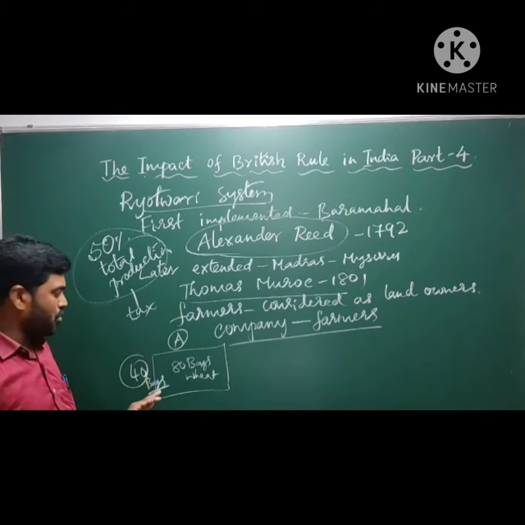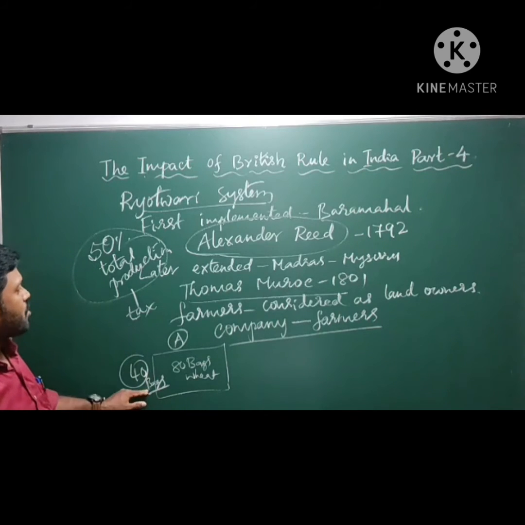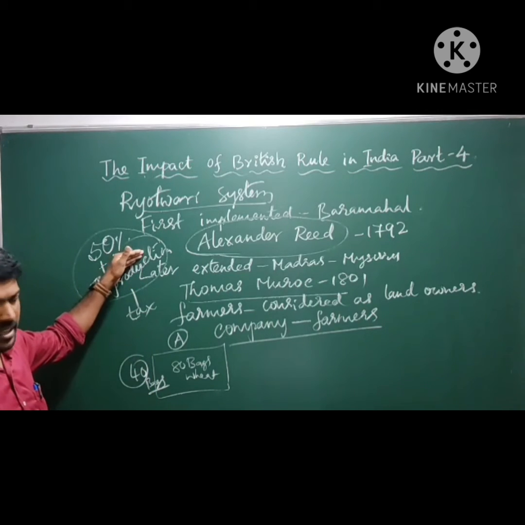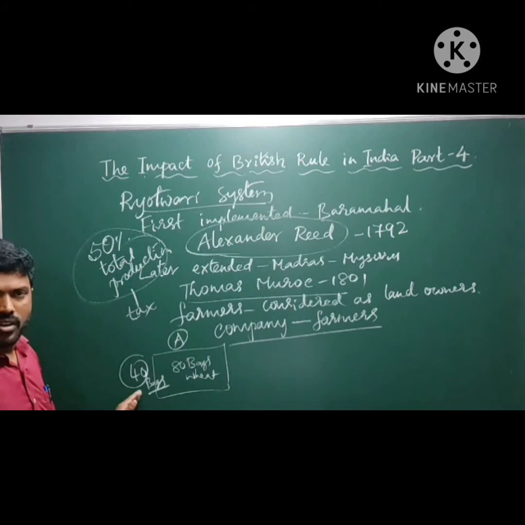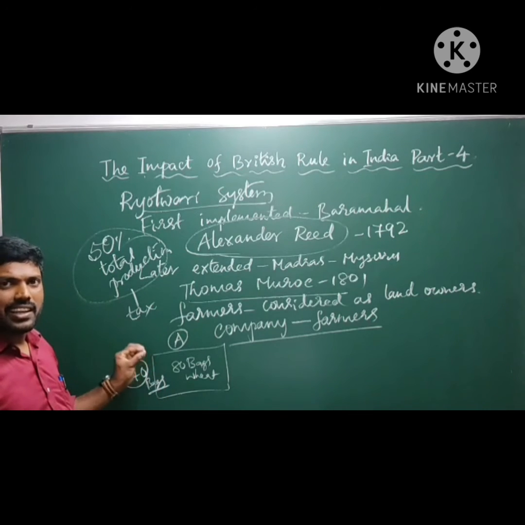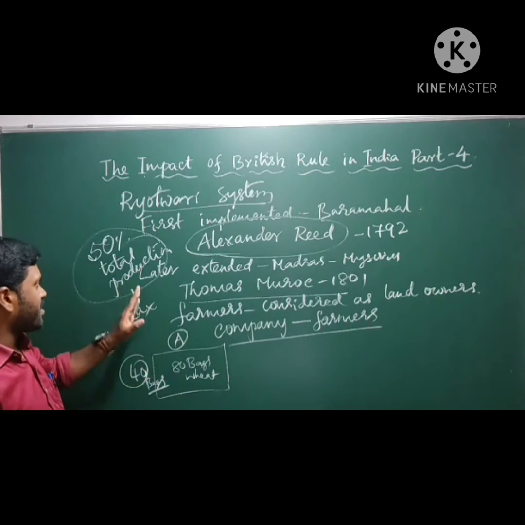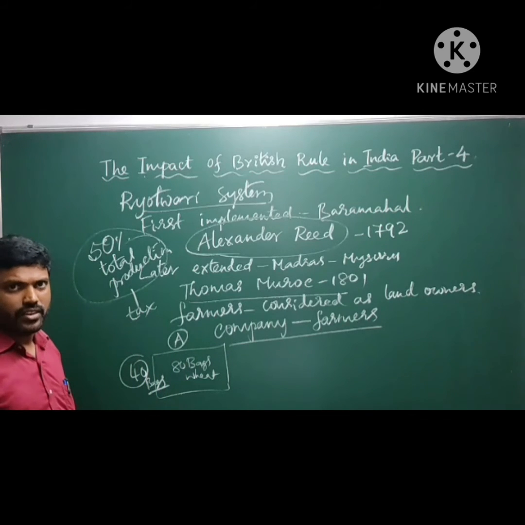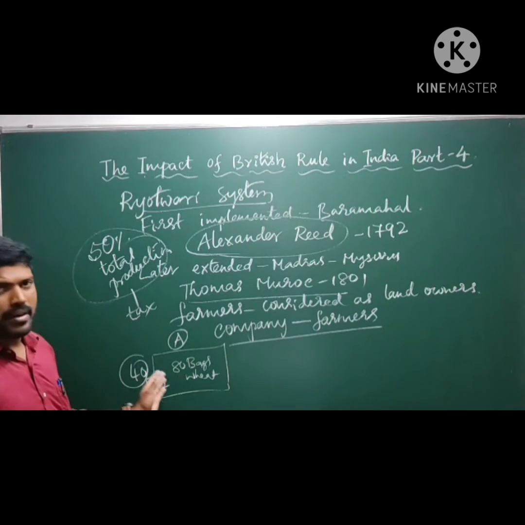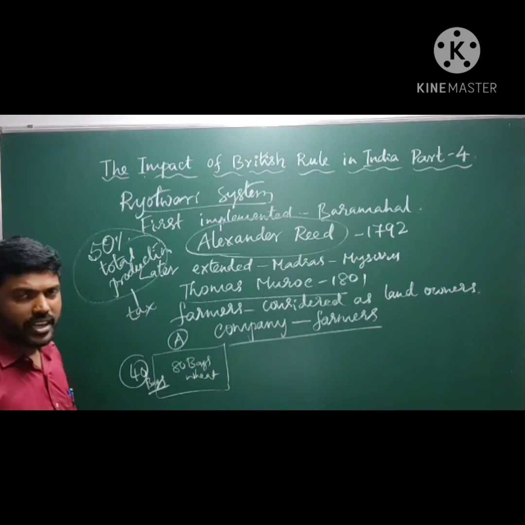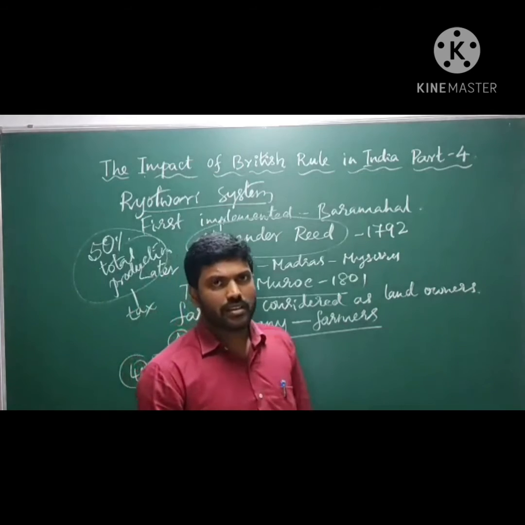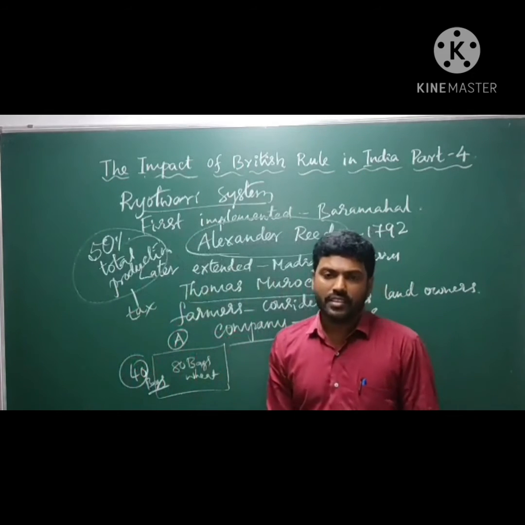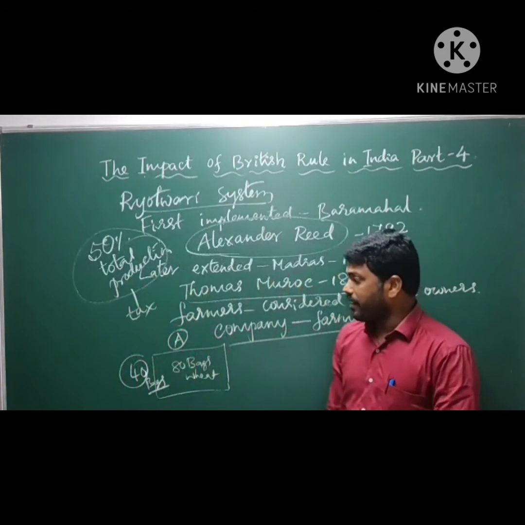That is 50%: 80 bags, 50% means 40 bags. Total production is 80 bags, tax is 40, and the remaining 40 bags of wheat the farmer can utilize for his personal purposes. That is an important thing.